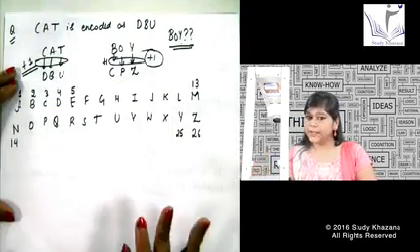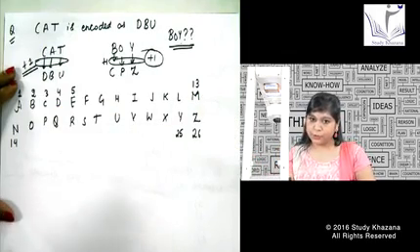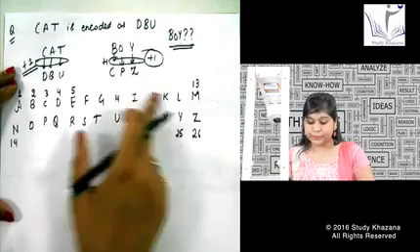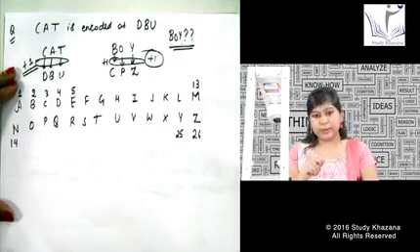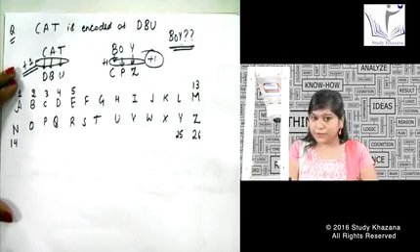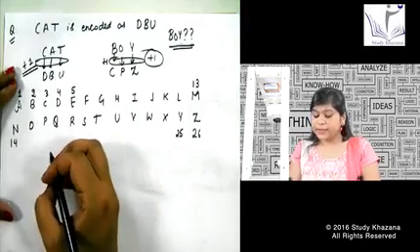Okay, Y and Z I know easily, that is 25 and 26. M and N I know because this is 13 and this is 14. Can I get the position of other alphabets also in between the alphabets that are there? I can easily find out that. There are very good shortcuts for these things. I will discuss some of these shortcuts.